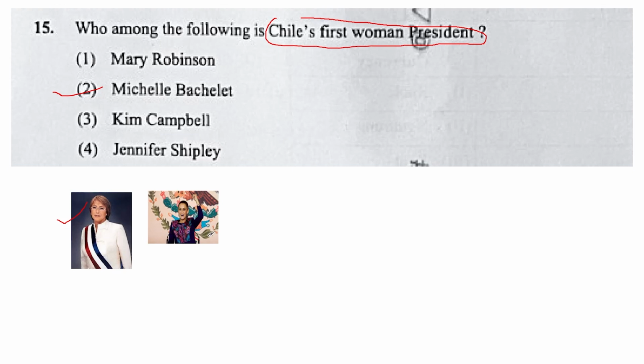And I have given another image here. Her name is Claudia Sheinbaum, and she is in the news recently because she has become the first woman president of Mexico, and she is an environmentalist and environmental activist. This portion has also come from current affairs because Michelle Bachelet was in the news this year.